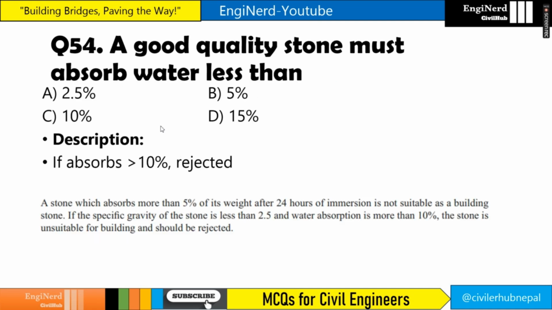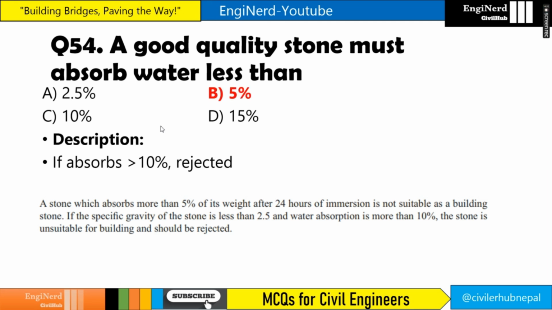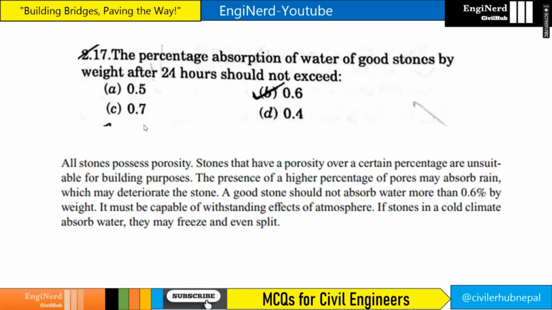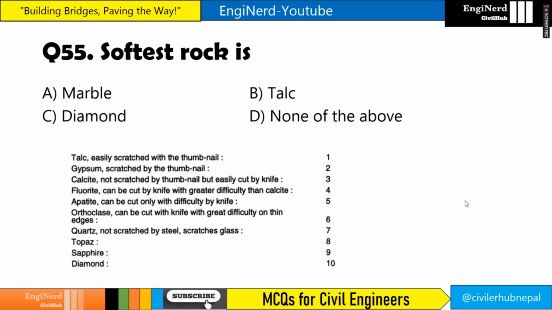A good quality stone must absorb water less than what? Less than 5%. And if it absorbs more than 10%, the stone is unsuitable for building and should be rejected. So 10% is rejection. The question can be asked in this form as well: the percentage absorption of water of a stone by weight after 24 hours should not exceed what? It should be 0.6%. If the question comes in this form, the answer should be 0.6%.